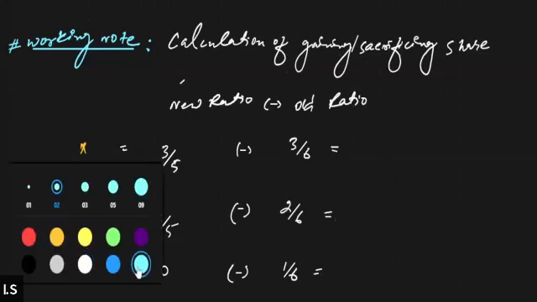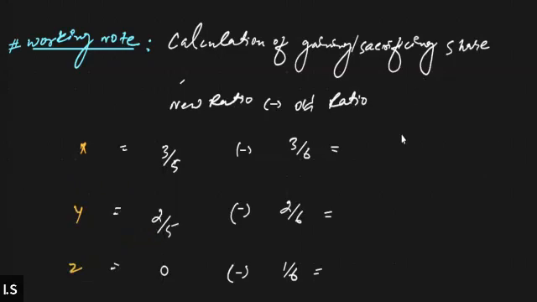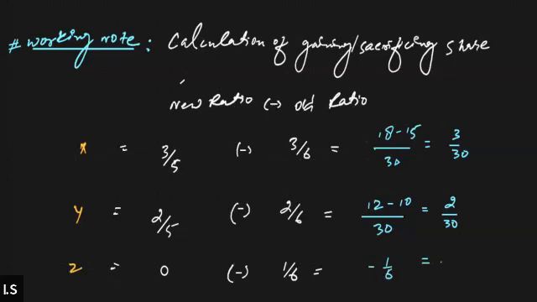As usual, if we get a negative value of share, that indicates a sacrifice, and if we get a positive value of share, that indicates a gain. So 3/5 minus 3/6. To calculate it, we will simply take the LCM, 30. Then 18 minus 15, which will be 3/30. For Y also it will be 30, and 12 minus 10, that means 2/30. And for Z this will be minus 1/6.